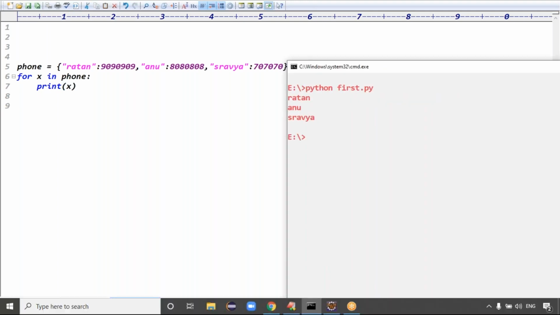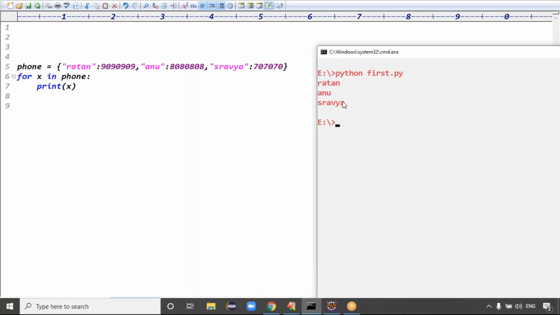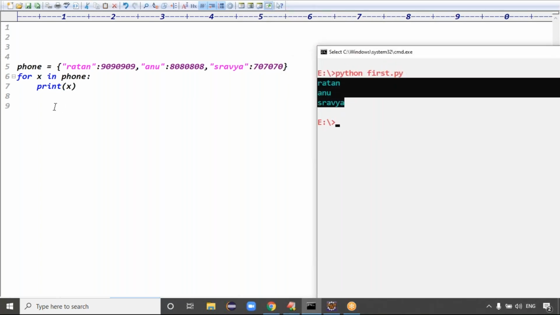Okay, see the output, guys. By default, what are we getting? Only keys. By default, we're getting the keys, right?